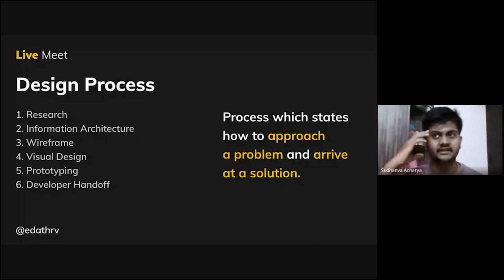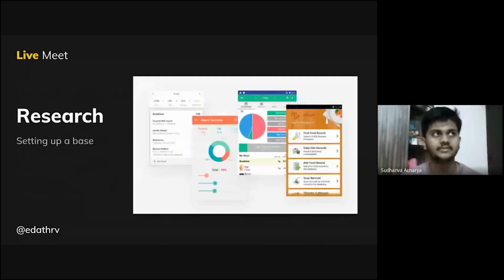Many people think that if a company asks you to design a software, you will just go sit and use some design software like Figma and start designing right away. No, there are background works which you need to follow in order to give a great design. So these are all the steps that you need to follow. Now the first step is research. I gave an example of a nutrition tracking app. So what kind of research should you do as a designer? First thing, a nutrition tracking app is your problem statement. So you need to think that for every problem, there will be a solution which has been attempted way before you have.